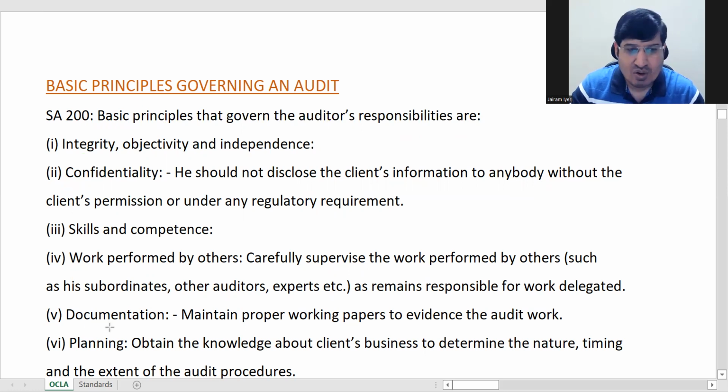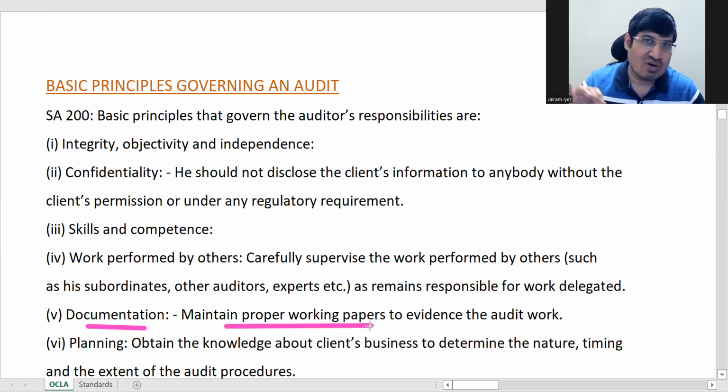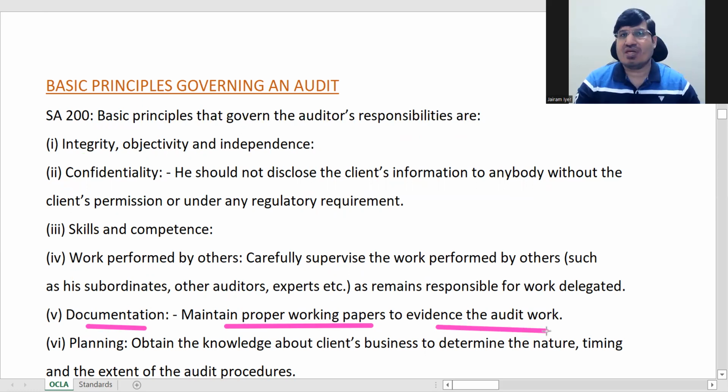So then documentation, maintain proper working papers. Audit working papers, whatever auditing is happening every day, everything in detail is recorded in that. It's called audit working papers. So it is evidence also for audit work. So maintain documentation.